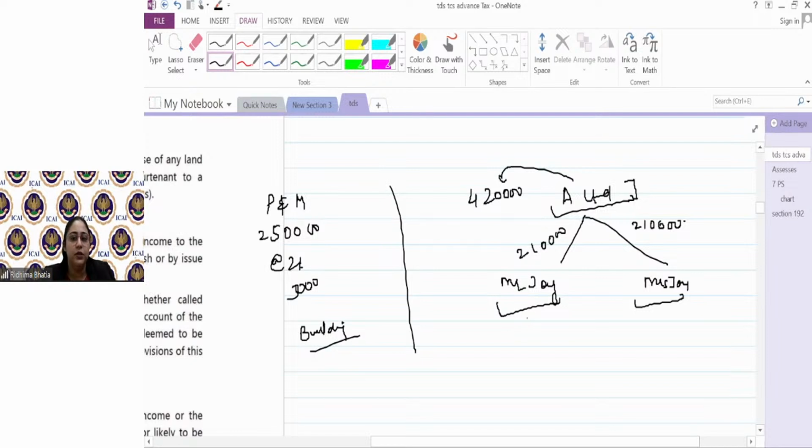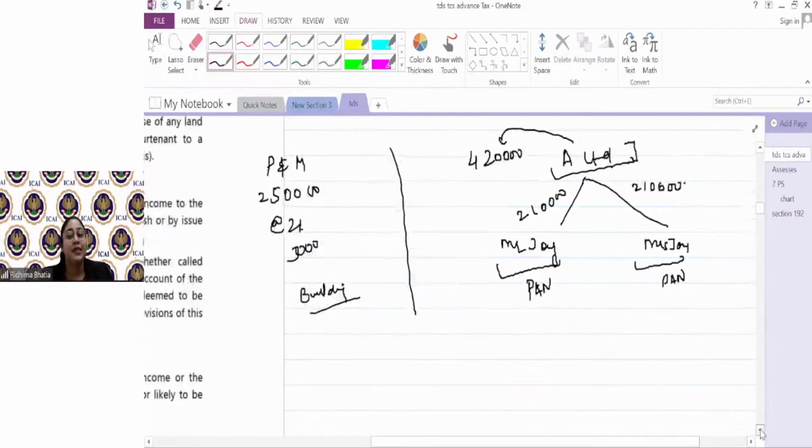When I talk about Mr. Joy's PAN account, उसके PAN पे rent कितना जा रहा है? 210. Similarly, Mrs. Joy के PAN पे rent कितना जा रहा है? 210. It is not crossing 240. So even if the rental payment is made to Mr. Joy, it is not more than 240. Rental payment made to Mrs. Joy, not more than 240. No TDS is required to be deducted. Okay, but let's take another example of A Limited again.